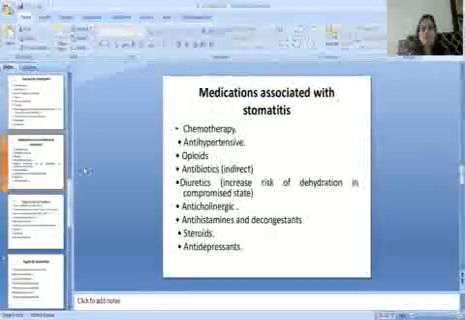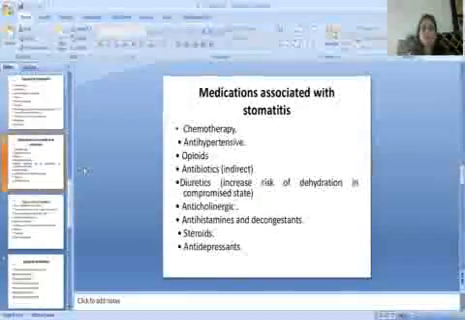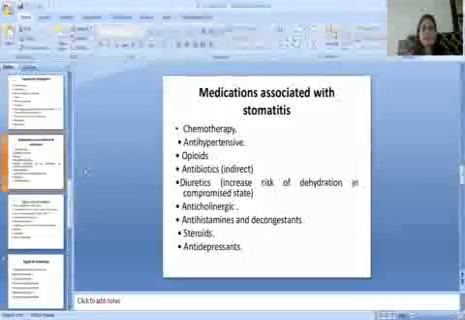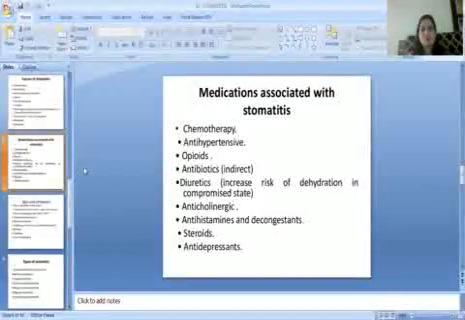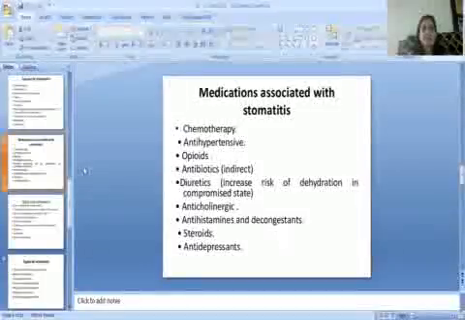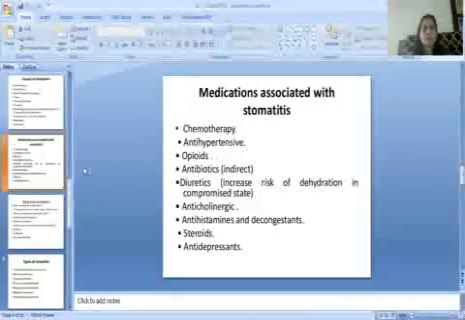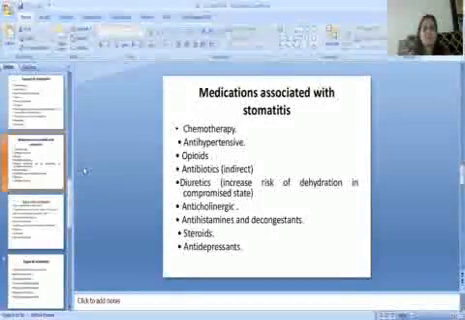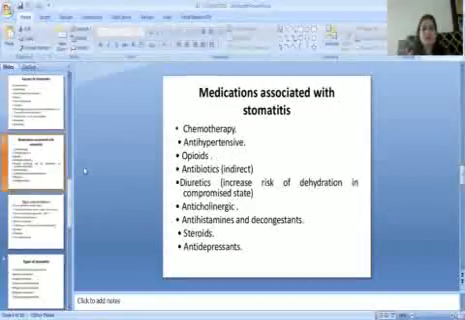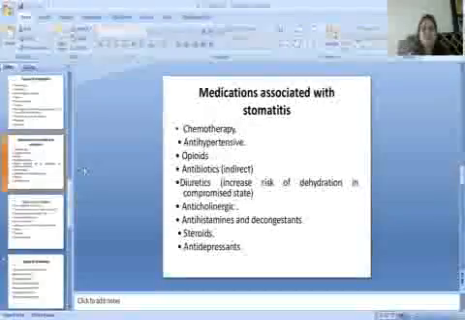The medications which are associated with stomatitis are chemotherapy medications, antihypertensive medicines, opioids, antibiotics, and diuretics. Diuretics increase the risk of dehydration in a compromised state. Then anticholinergic drugs, antihistamines and decongestants, steroids, and antidepressants.